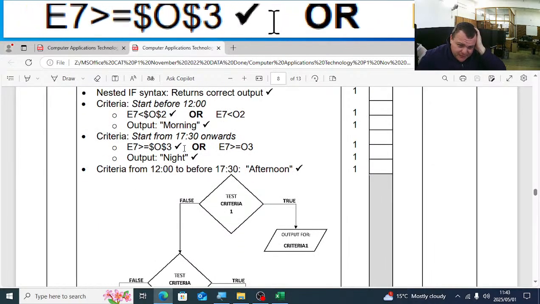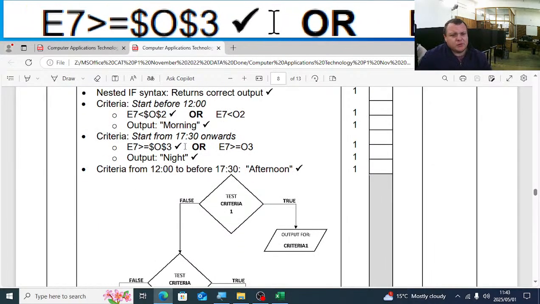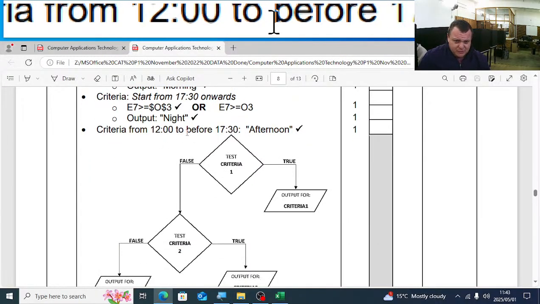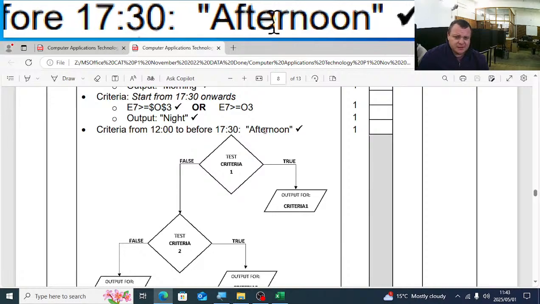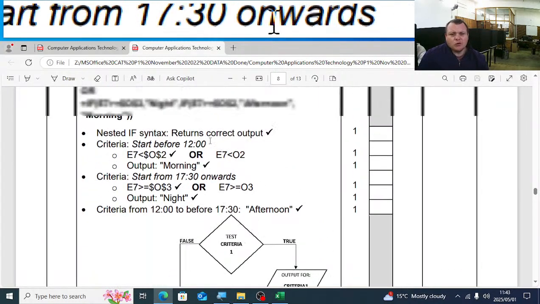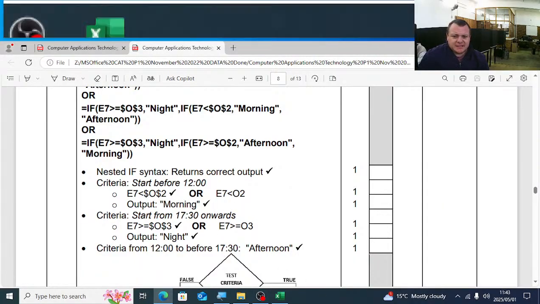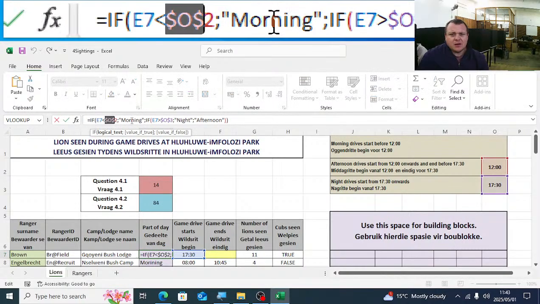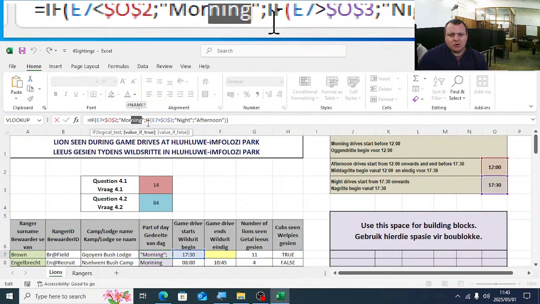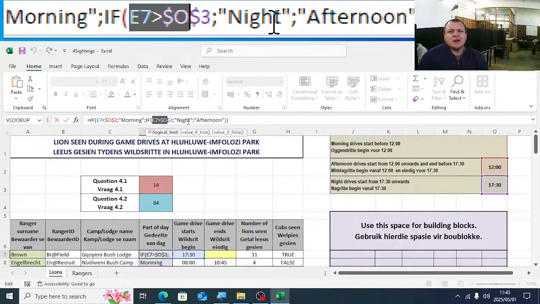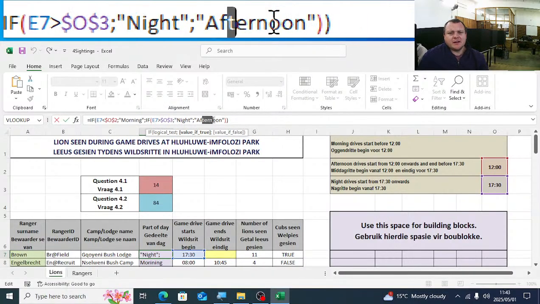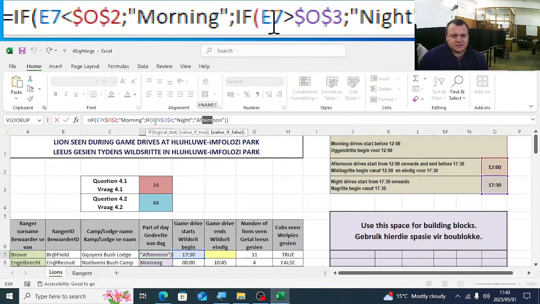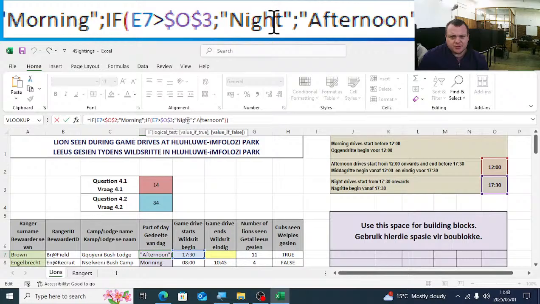The next one is if E7 is bigger than or equal to O3, that's 1730, it's night. And then criteria from 12 o'clock to before 1730 is afternoon. They have a whole diagram here that explains, guys, basically how it should work: if condition 1 is met, output correct for condition 1. Another condition 2, output correct for condition 2, and then output correct for condition 3. If it's not the first condition, it doesn't meet the second condition, it must be the third condition.